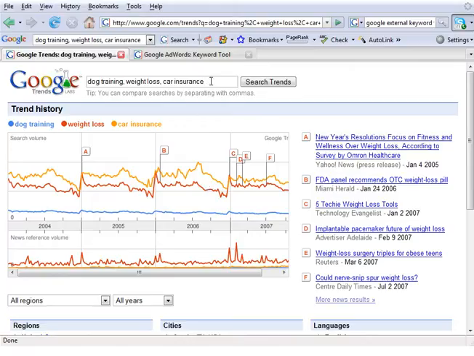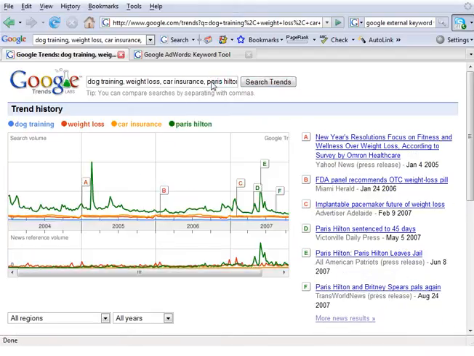If we want to look and see how big they are compared to the top searches, we can search for Paris Hilton. Add Paris Hilton in there. Okay, they don't even compare to Paris Hilton. Here's the red and the yellow ones down here, and Paris Hilton's huge.